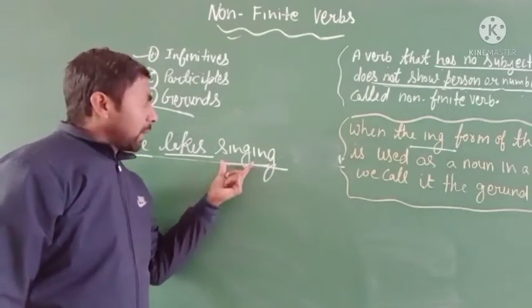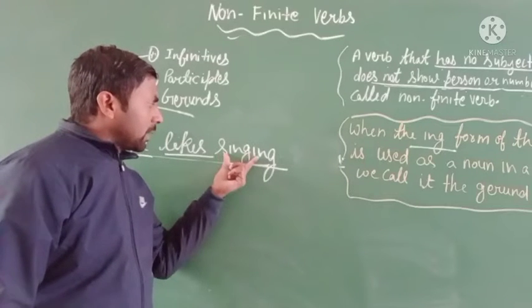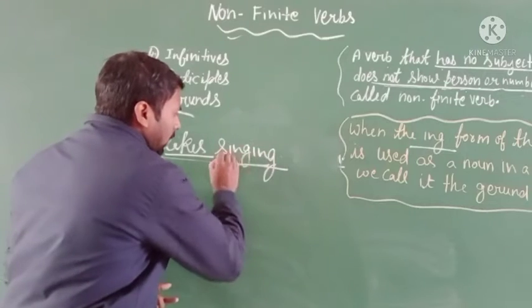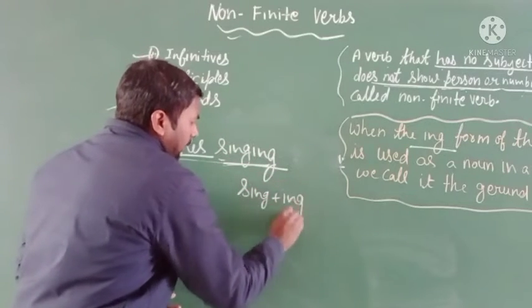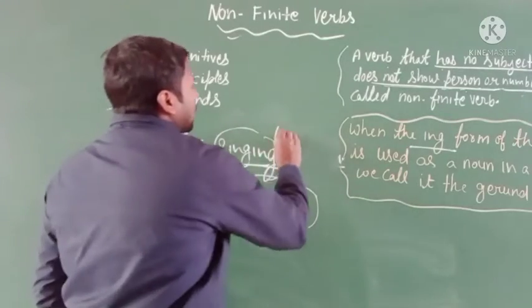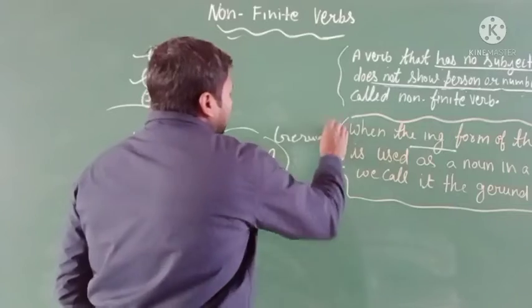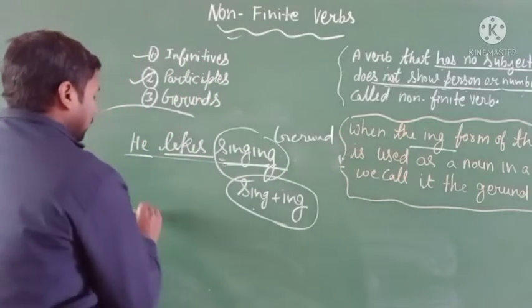In this, sing plus ing makes singing, and we can say it is a gerund.